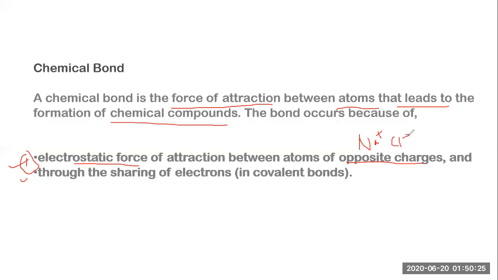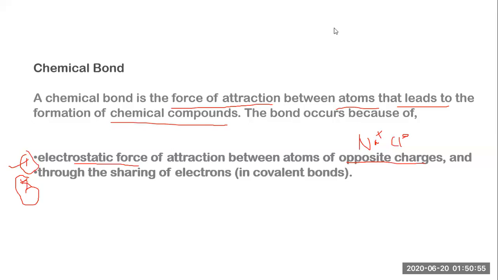So there is an electrostatic attraction, between the positive nucleus and the negative electron charge. The second point we have to consider is the sharing of electrons, that is, covalent bonding. So there are two reasons that we have discovered up till now: first, electrostatic force, and second, covalent bonding.